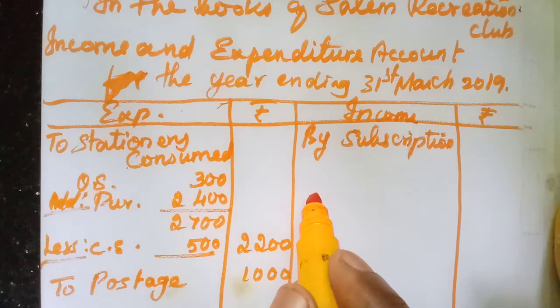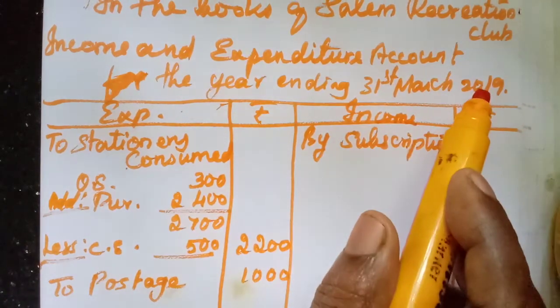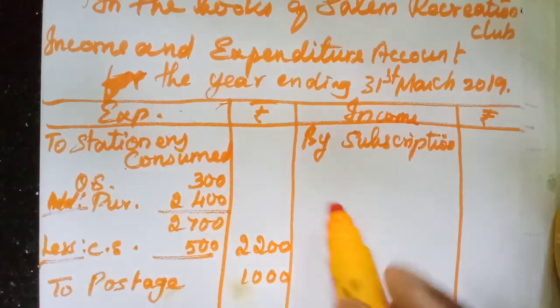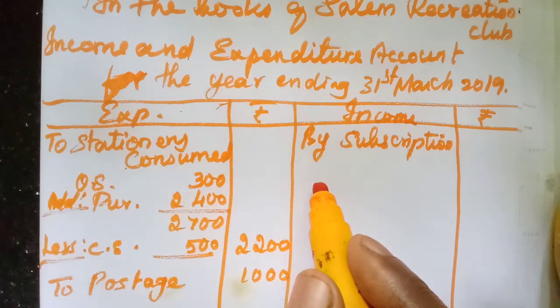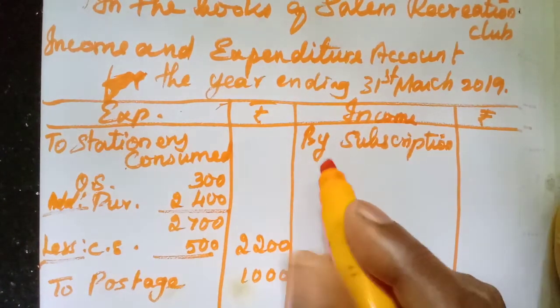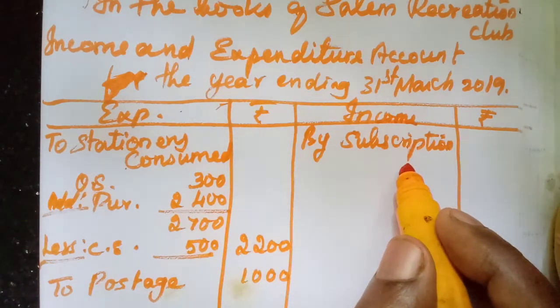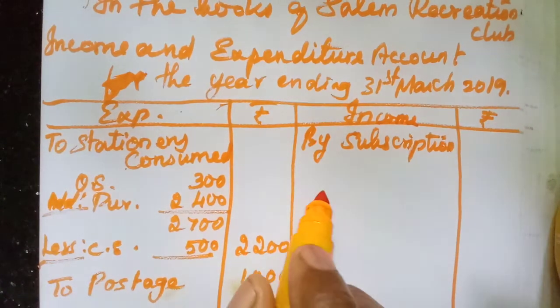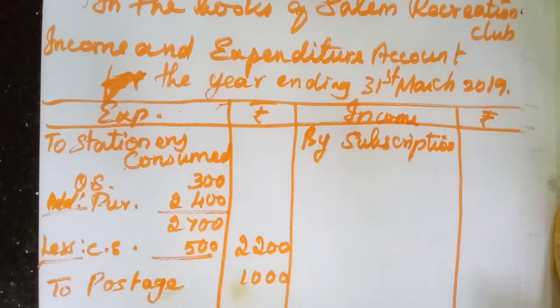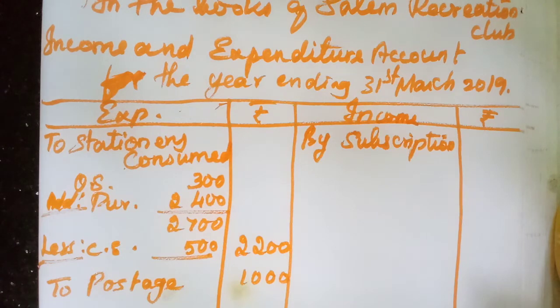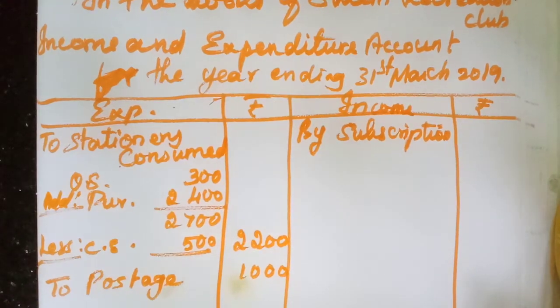Subscription, 2 years given, isn't it? The current year is 18-19. That one only we need to take. Okay. By subscription, how much? 12,500. We need to calculate any additional subscription we need to receive, that is the subscription outstanding. For that one, we have to do the calculation. Okay.